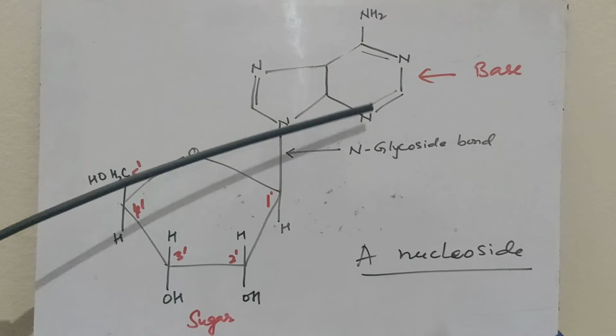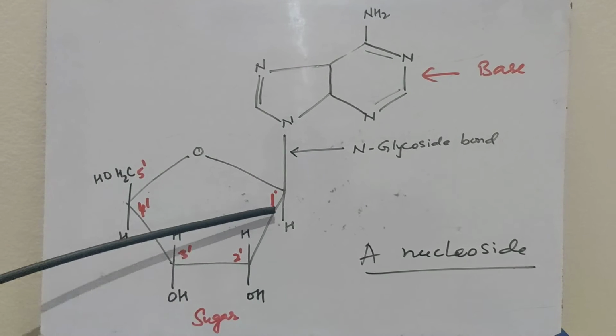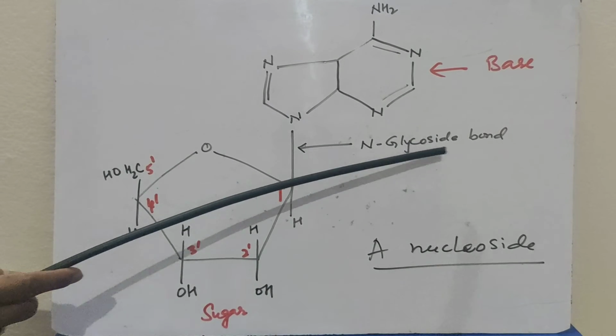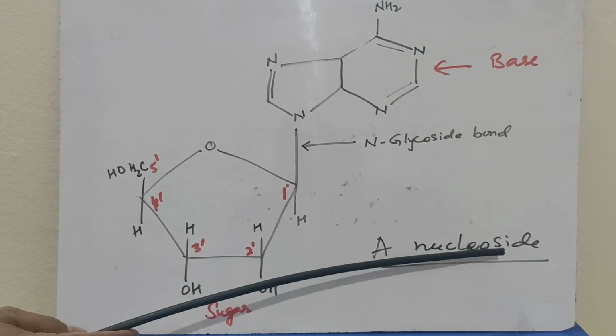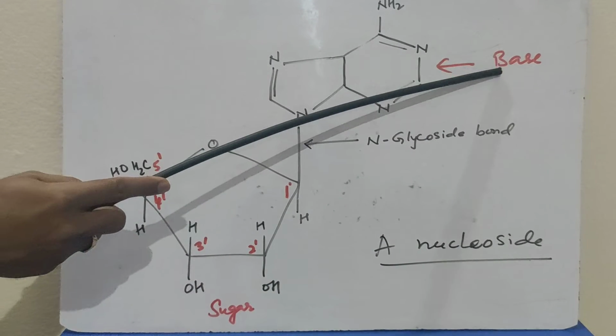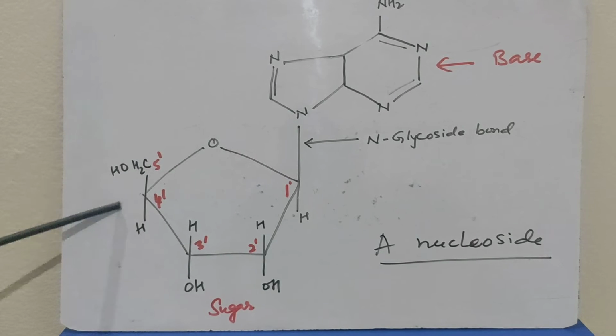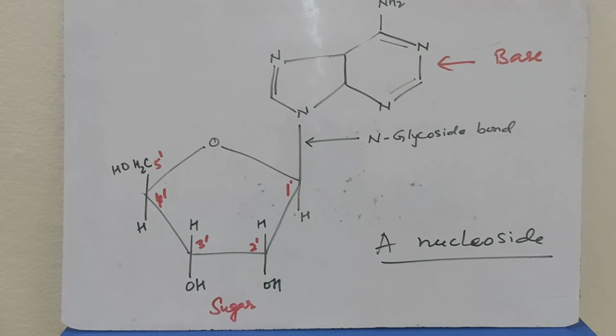A nitrogenous base joins to the sugar molecule, and the bond formed here is at 1'. So this is an N-glycoside bond. Nucleoside has two components, nitrogenous base and sugar. Now from the 5' position, if a phosphate group attaches, then it becomes a nucleotide.